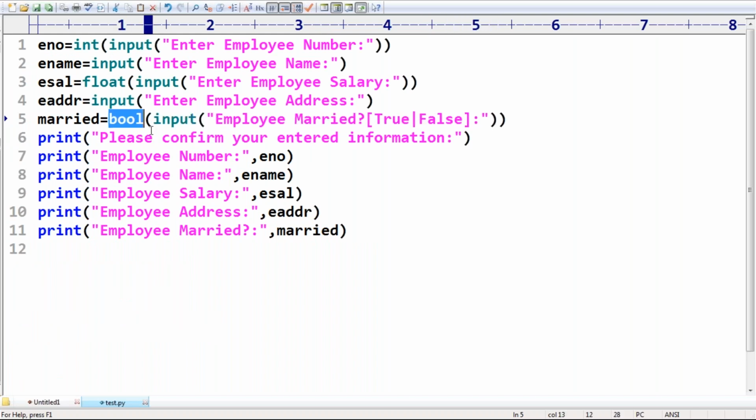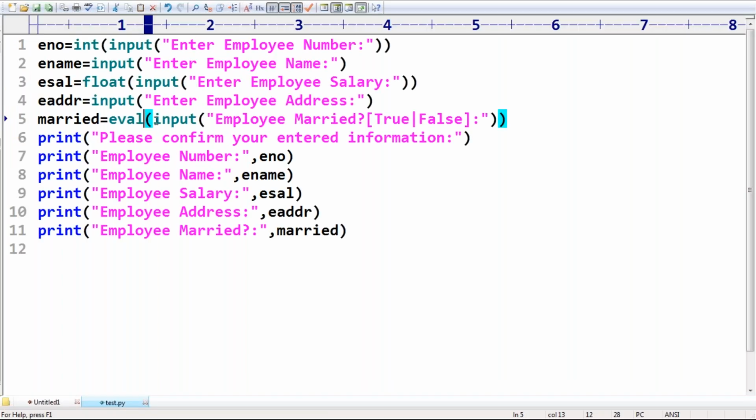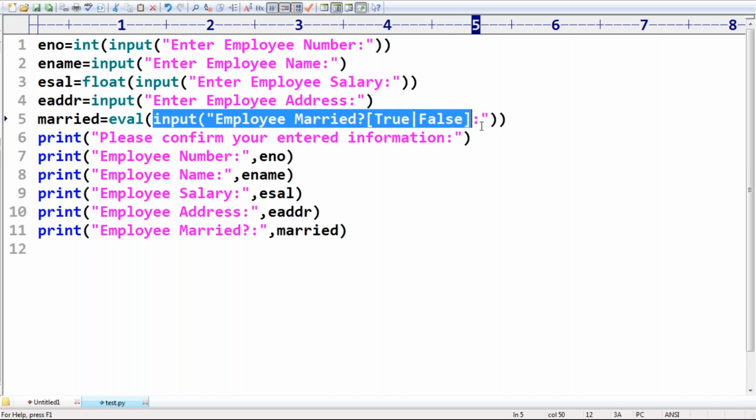Okay, one minute please. Eval. Input employee, true or false. Now I'm trying to enter true. I used the bool function to convert that into Boolean type, but it's a string value.